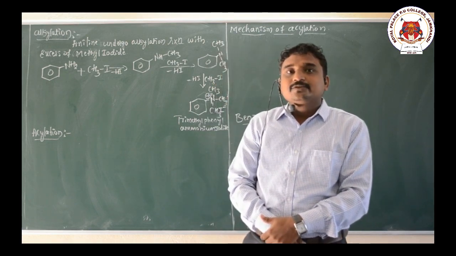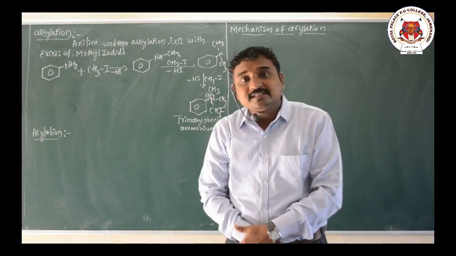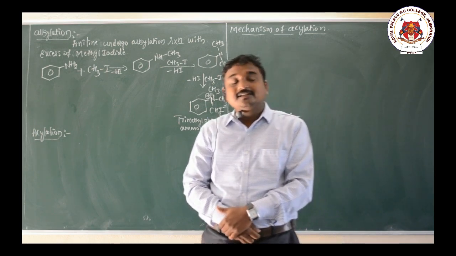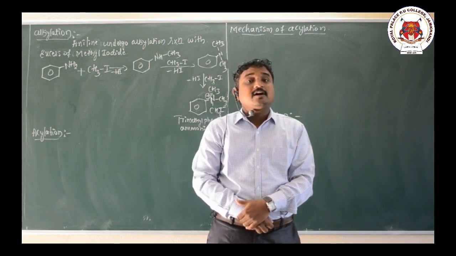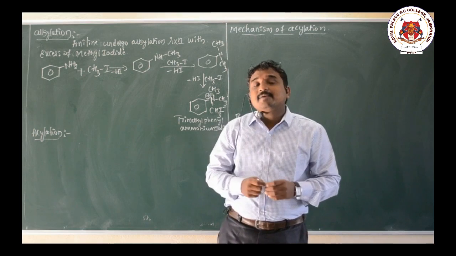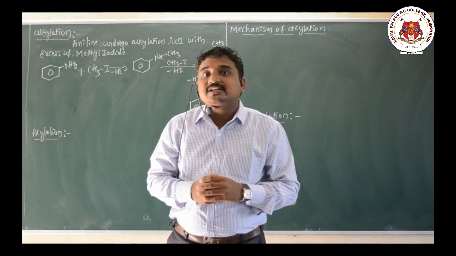Today, a similar reaction can take place in aromatic amines also. In yesterday's class, we studied alkylation only in aliphatic amines. In the case of aromatic amines the same alkylation reaction can take place.